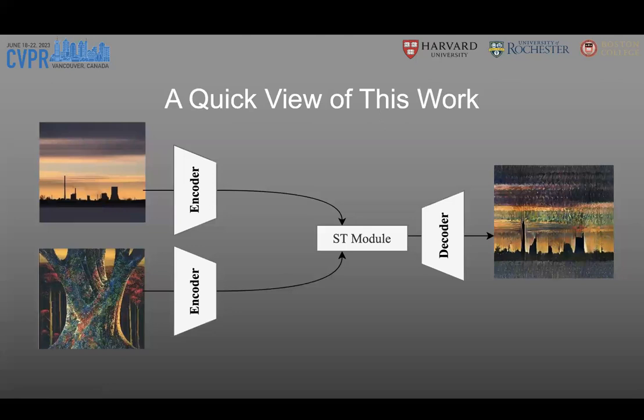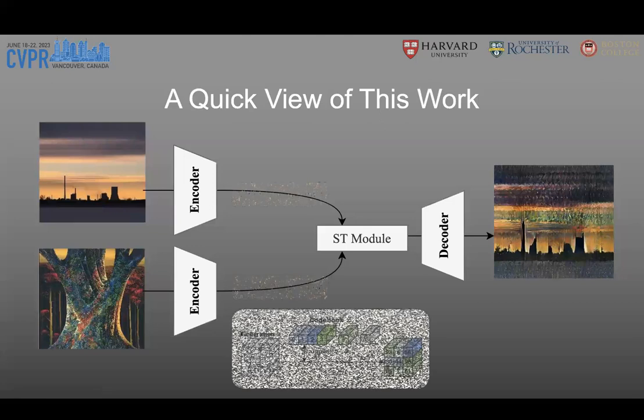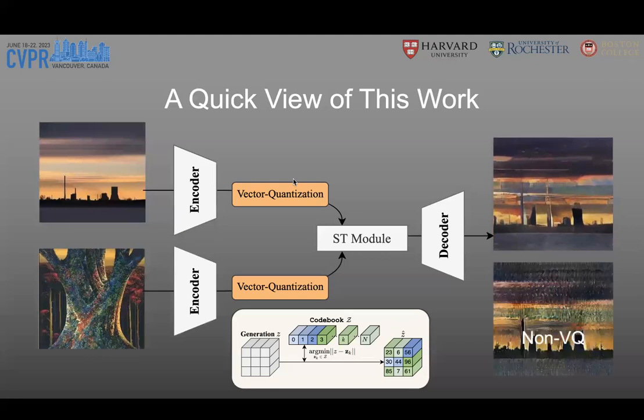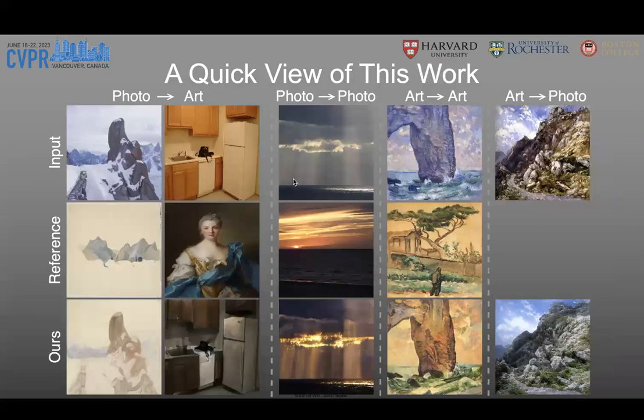This work proposes to use vector quantization modules to enhance the visual quality. You can see that most of the artifacts can be removed in the generated image by using vector quantization. So we will discuss the principles behind this method in the following talk. In experiments, our framework can generate high-quality images for different style transfer settings without domain-specific tuning.